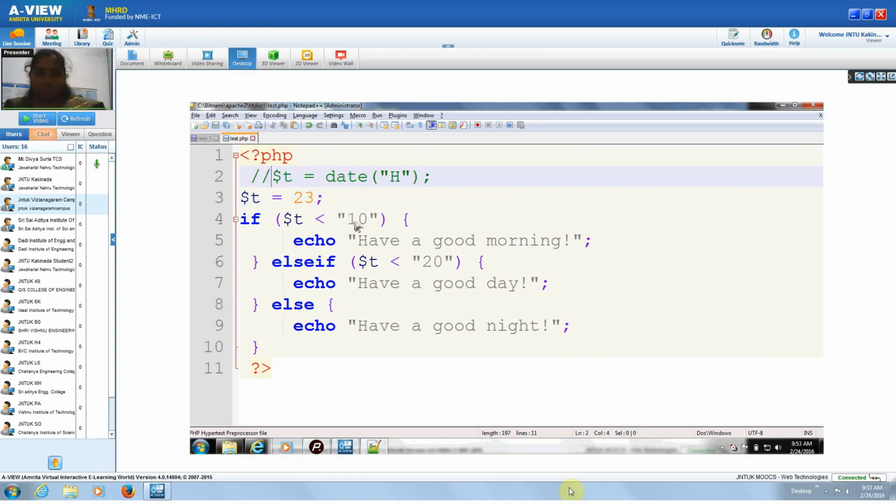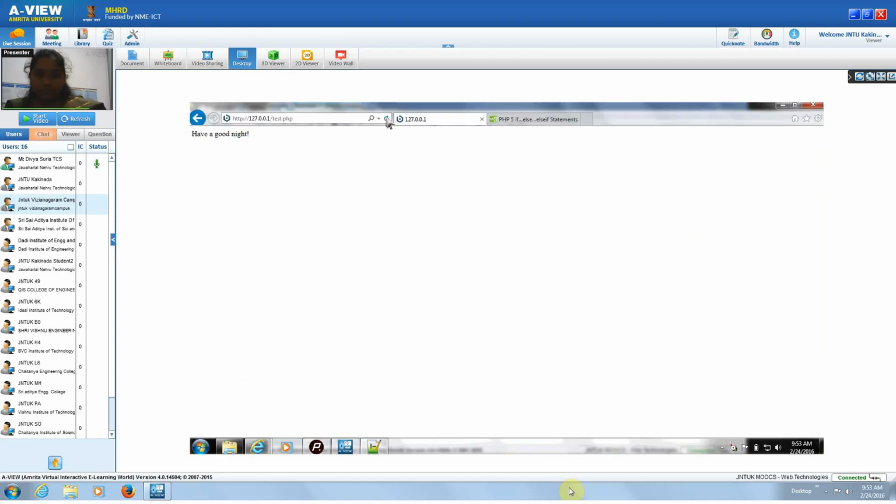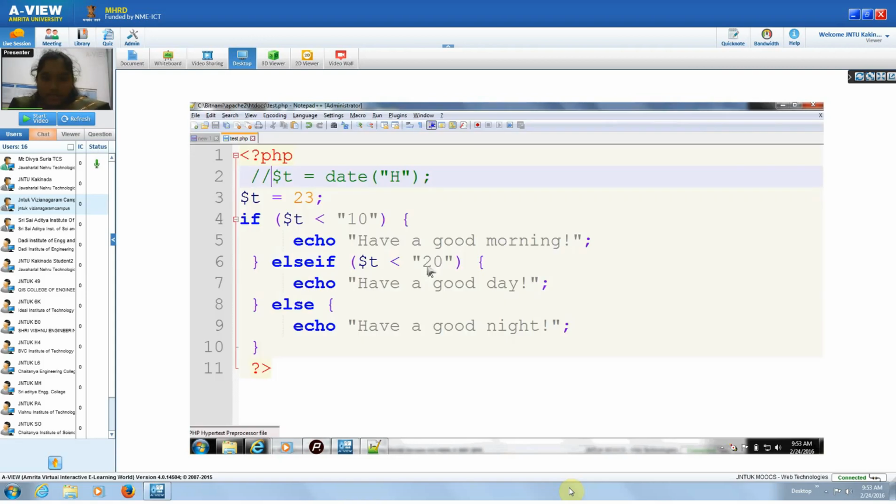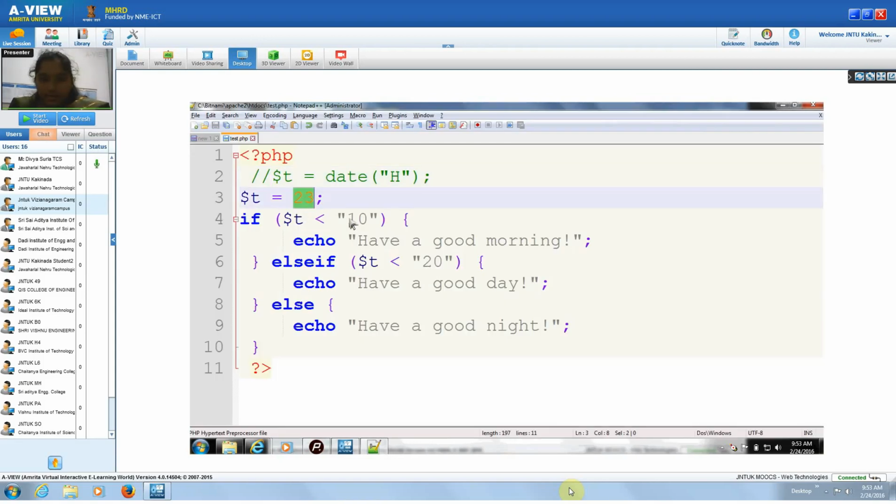We will discuss more about this date function. So I am just keeping $t as some integer, 23. So here I took $t as 23. If it is less than